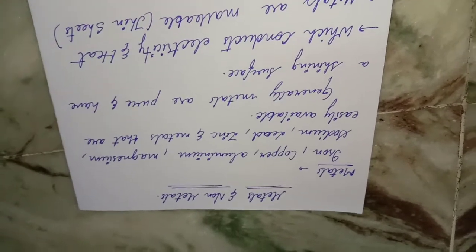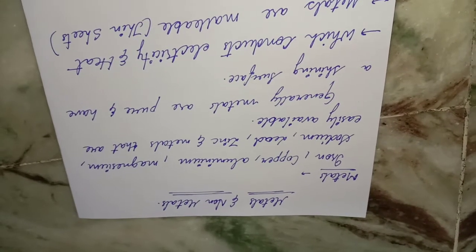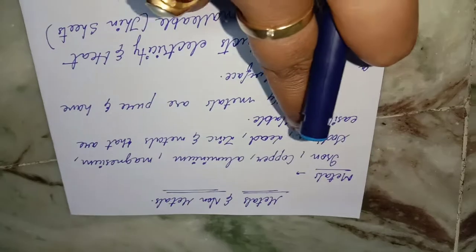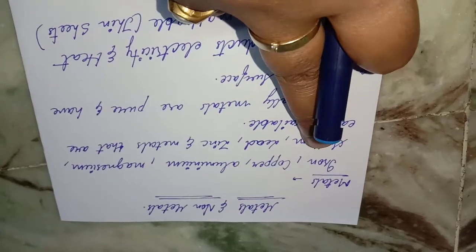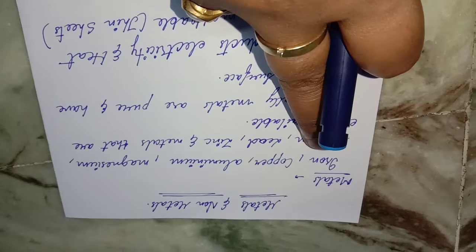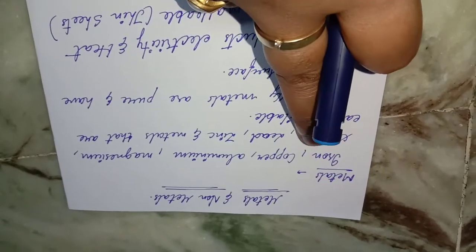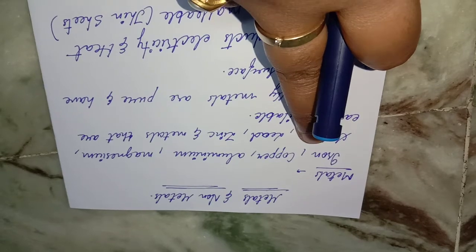So here we are talking about different types of metals, not only aluminium. Iron is generally subject to rusting. Moreover, iron metals we will be using for work purposes and all.